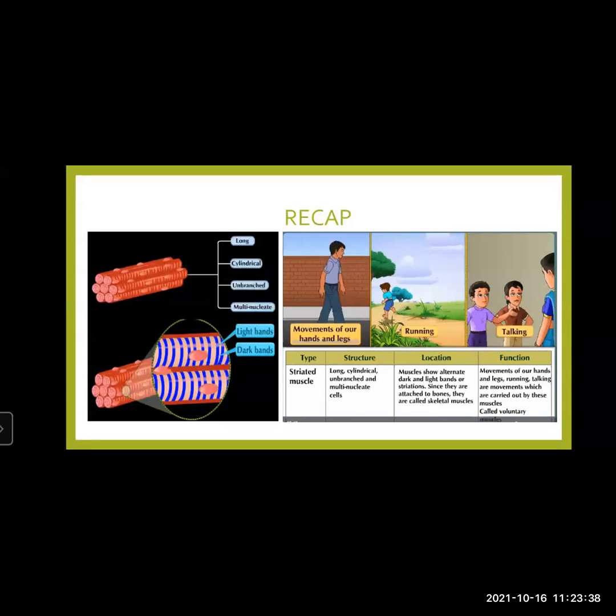They are attached to the skeleton of our body and help in movement of our hands, legs, running, talking. All these movements are carried out under our control. Hence, these muscles are also called voluntary muscles.